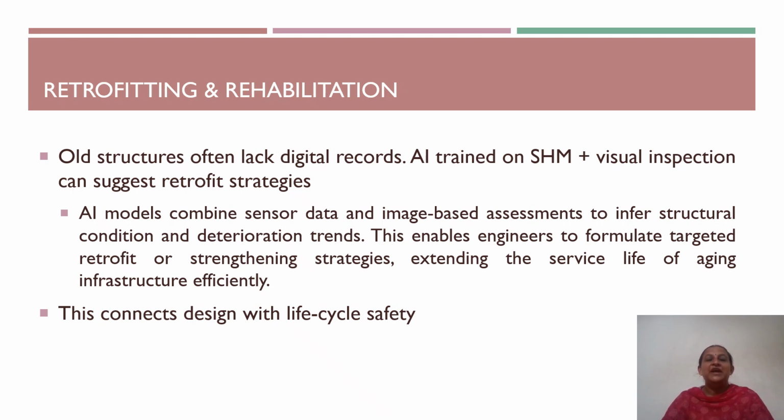For example, AI can predict where the retrofitting or rehabilitation technique has to be used or where the carbon fiber reinforcement has to be done in the existing structural element to strengthen the structure. So this connects design with life cycle safety.